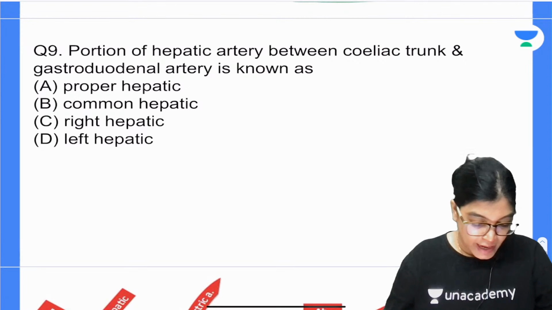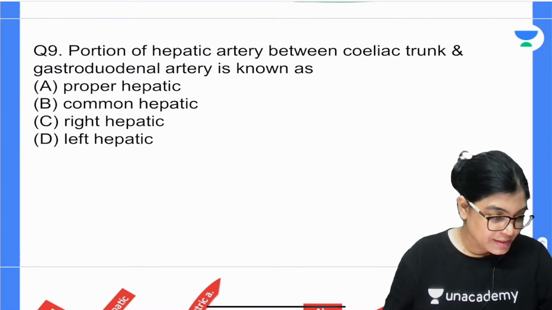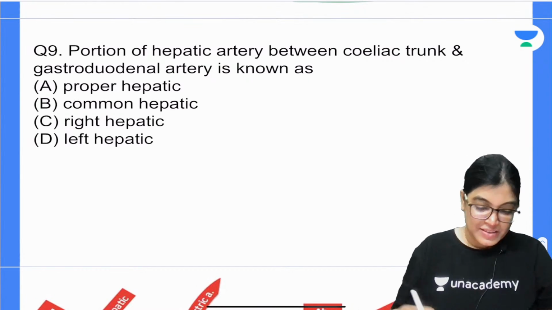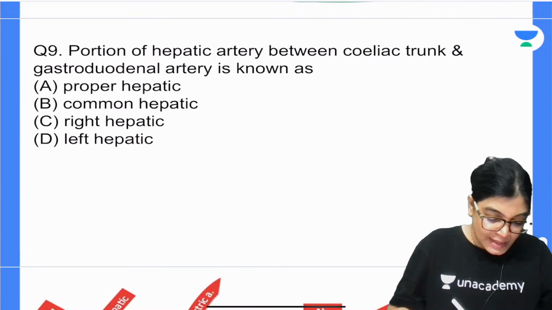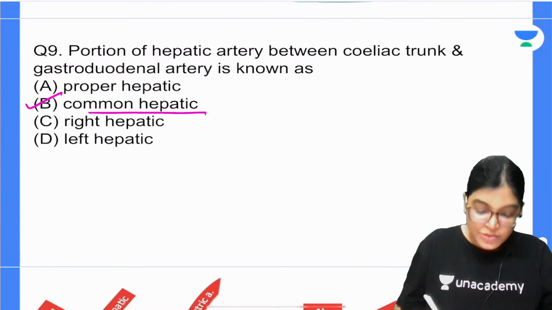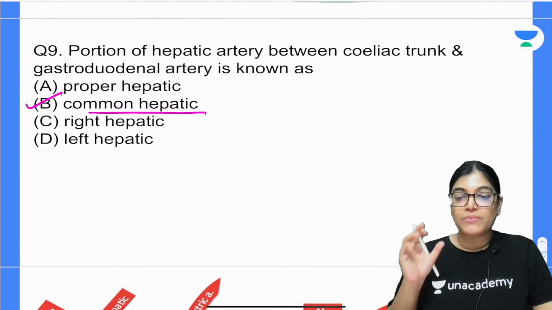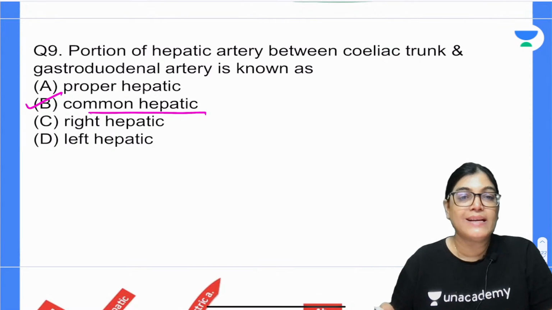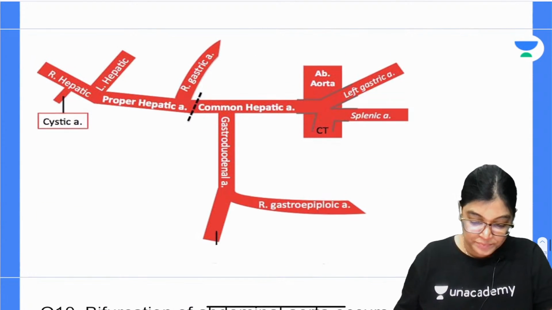Question number 9. Okay, I got an answer from Goal to Aims. What about others? Okay, let me tell you the correct answer. Yes, the correct answer is common hepatic artery, and I would like to show you a diagram for this. This is a schematic diagram, and by seeing it the concept will be clear that it's the common hepatic artery which is exactly located between the celiac trunk and gastroduodenal artery.